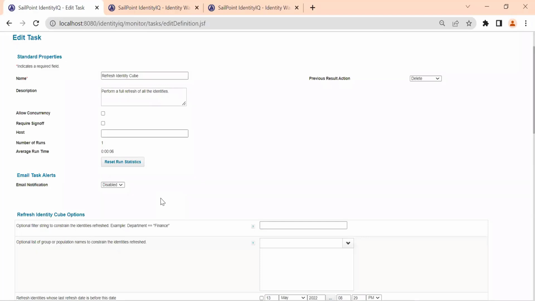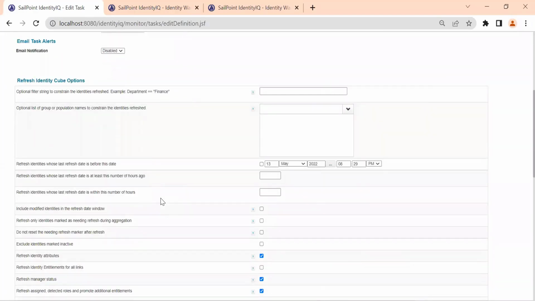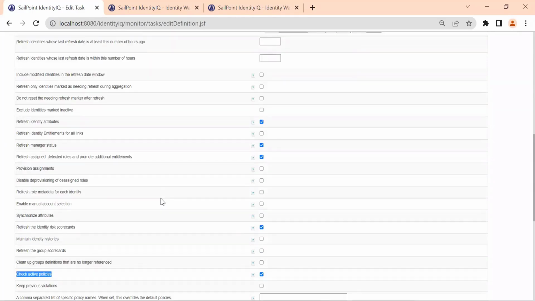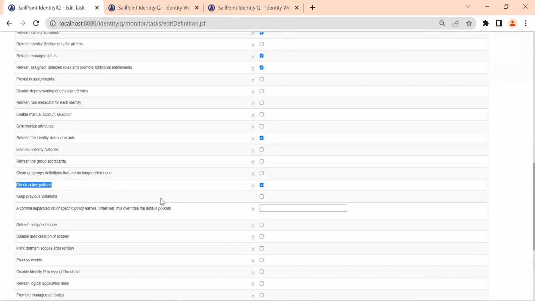Basically, the aggregation task will only bring data from your HRMS into SailPoint. Within SailPoint, we do many different things, and the timing can be changed, for example every 4 hours, anything is possible.